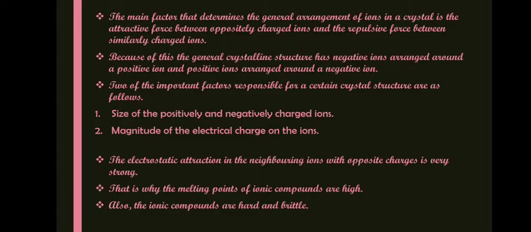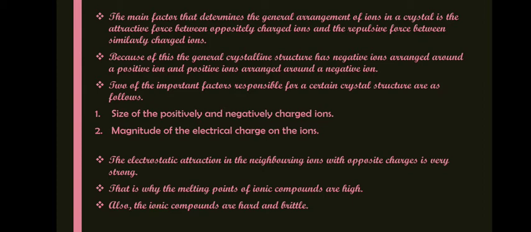Followed, students? The main factor that determines the general arrangement of ions in a crystal is the attractive force between oppositely charged ions and the repulsive force between similarly charged ions. So, because of this, the general crystalline structure has negative ions arranged around a positive ion and positive ions arranged around a negative ion. Followed?